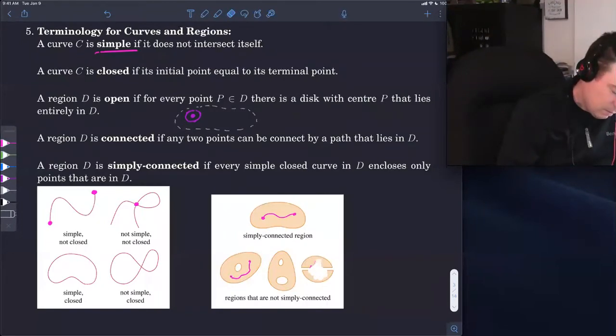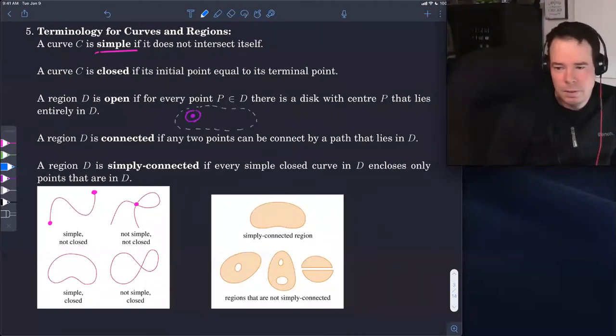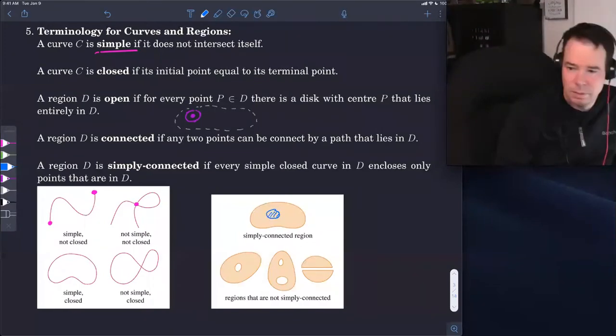All these definitions so far might be familiar to you already. You may have seen them already, may have used them already. Simply connected might be a term that's new to you. So what does simply connected mean? Simply connected means that every loop you draw only contains points in the region. So a region D is simply connected if every simple closed curve in D encloses only points that are in D. So this one on the top is simply connected because no matter how I draw a loop, it contains only points in D.